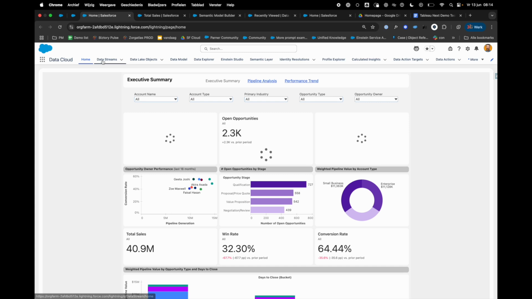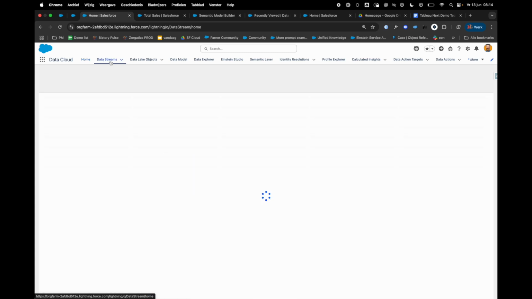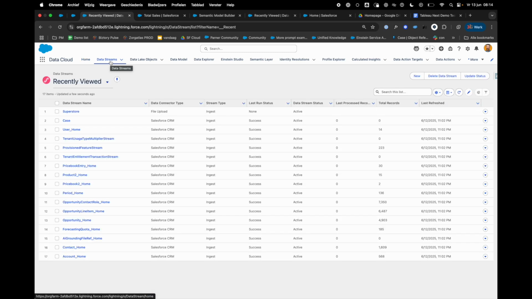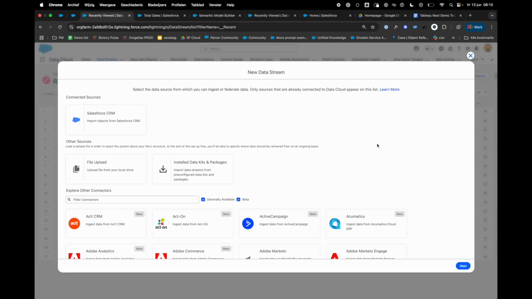I am here in my Data Cloud, where I can set up data streams. Data streams are my connectors. Connectors I can use to bring in internal and external data. For example, let's click New, and here we immediately see what I was talking about.